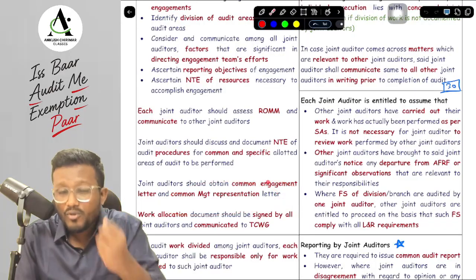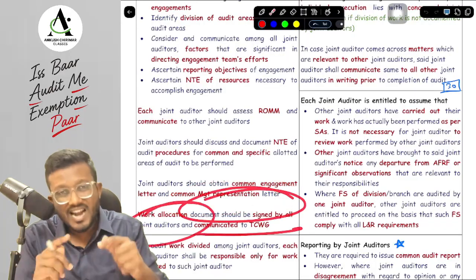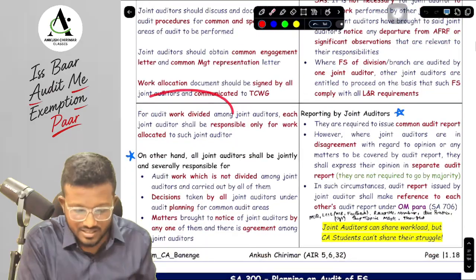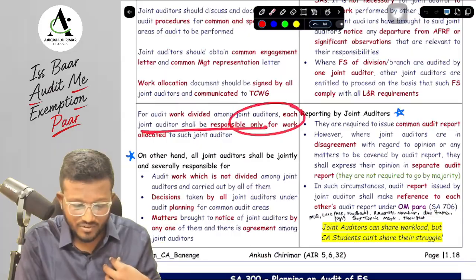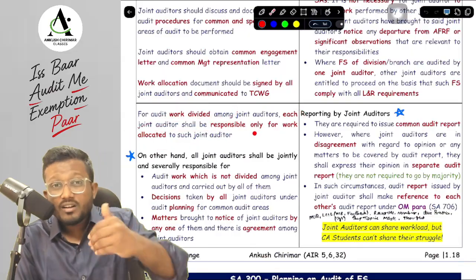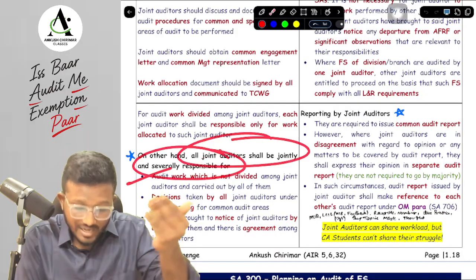There should be a work allocation document which should be signed by all the joint auditors, and that should be communicated to TCWG. Next, for the audit work which is divided among the joint auditors, I will have the only responsibility for specifically allotted work to me. Now, for some areas, joint auditors should be jointly and severally responsible.